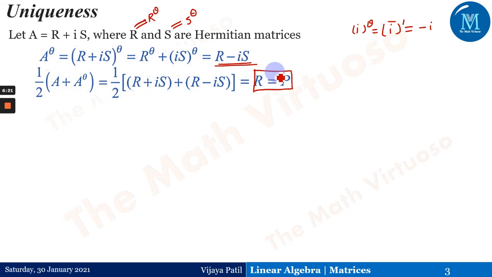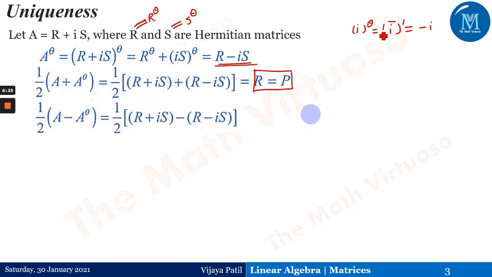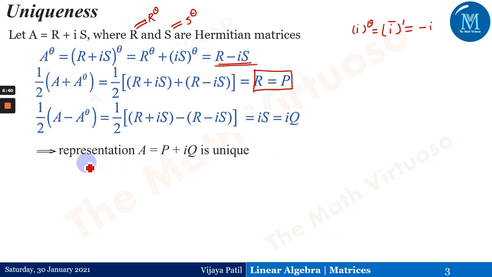So we have said that this P, this form 1 upon 2 times (A plus A to the power theta), is unique for this particular theorem. Similarly for 1 upon 2 (A minus A to the power theta), whatever argument we have made here, the same thing will work over here, and therefore I can get IS equal to IQ, and this will give me S the same as Q, and therefore this S is not different from what we have decided as Q. Q is 1 by 2 times (A minus A to the power theta), and therefore this representation of A equals P plus IQ is unique.